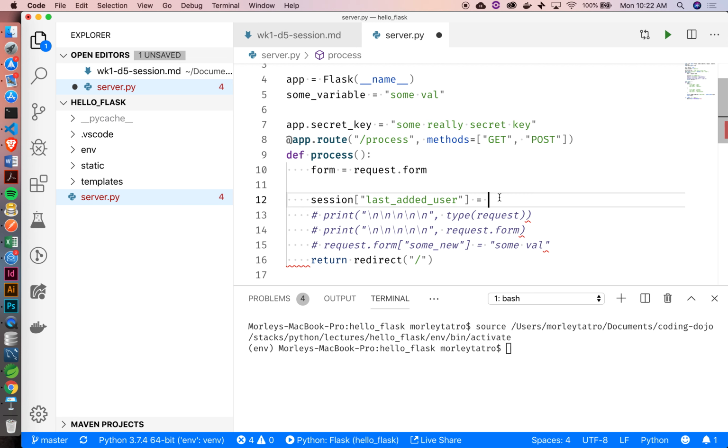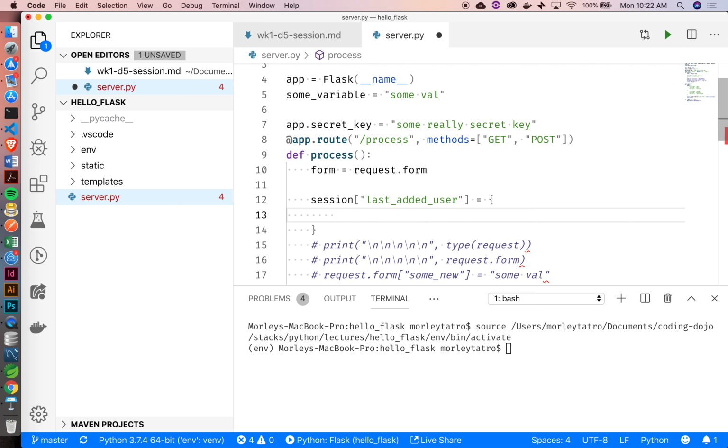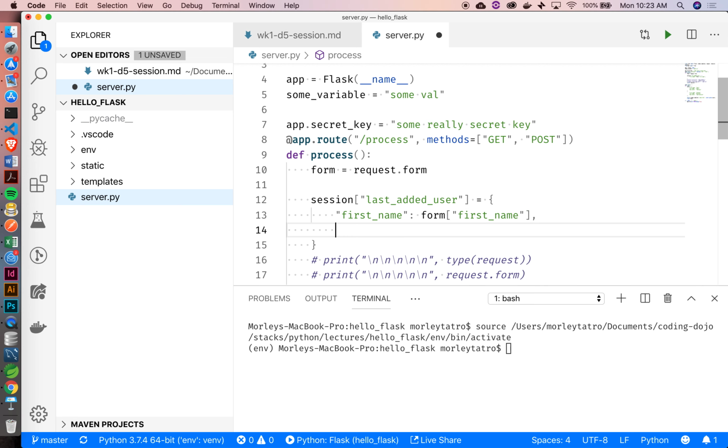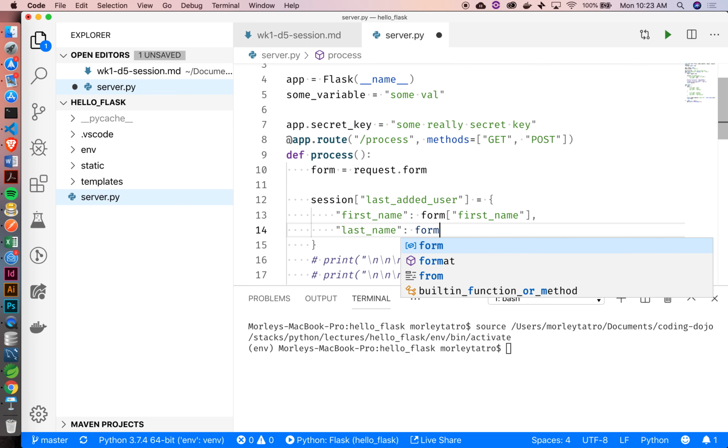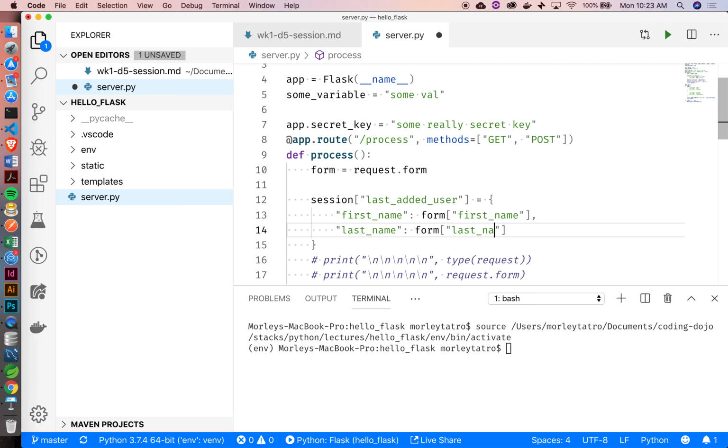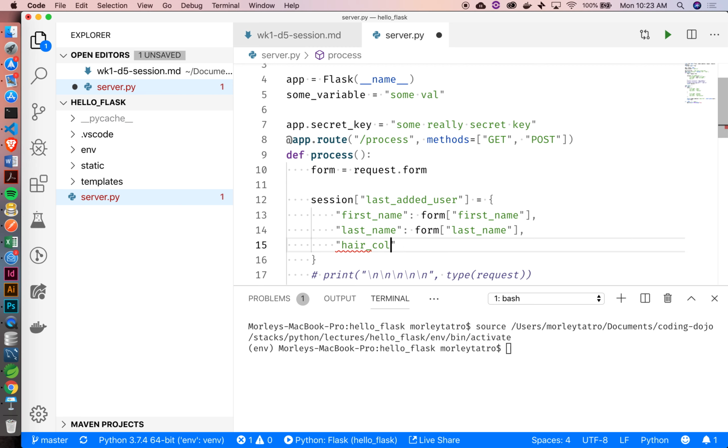So we'll create this dictionary here. And then inside the dictionary, I'm going to have basically all those same keys, right? So we'll say form at first name, last name, okay. And then I think we had hair color, right?